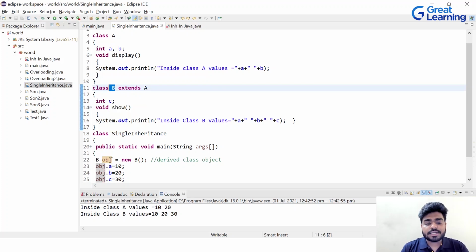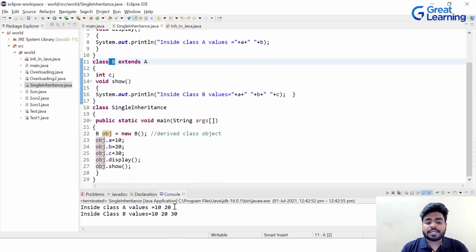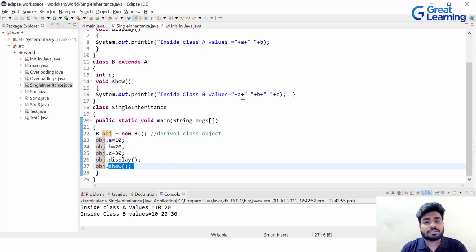If your object is of class B, it can assign values to variables of class A and its own class, correct? So it is printing 10 and 20, and later when I call the show method, it also prints the A, B and C values as well.